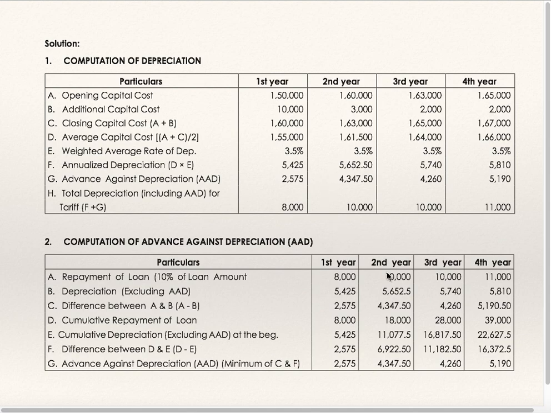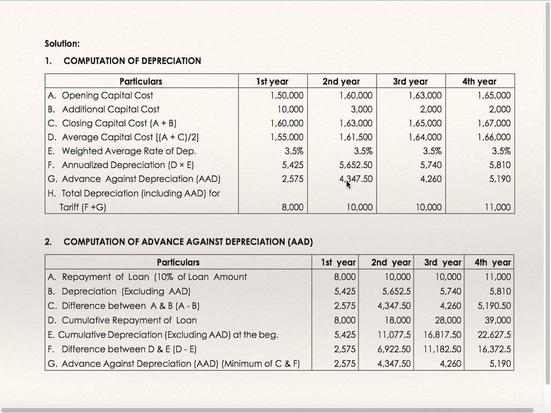Now go to the second statement. Second year's repayment of loan is 10,000. Depreciation we have just calculated is 5,652.5. The difference between these two is 4,347.5. Now cumulative repayment of loan is 8 plus 10, 18,000. For cumulative depreciation, the first 2 years' depreciation gets added. The difference between these two is 6,922.5. The lesser of this is 4,347.5. This is the advanced against depreciation.